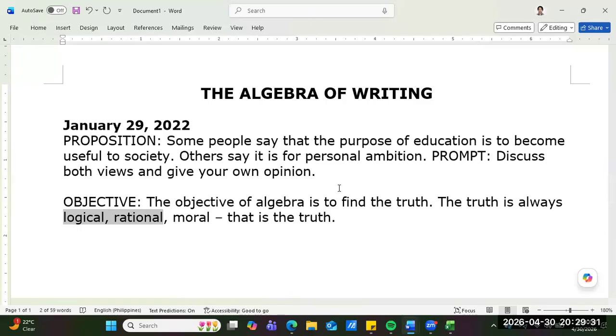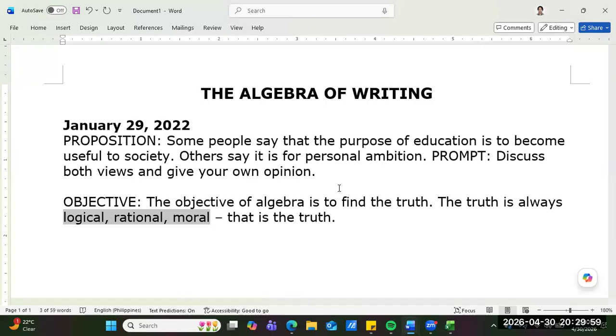And what is the truth? The truth has to be moral, right, guys? It has to be correct in the eyes of God. Oh my God, this is so heavy. That is the objective of writing.